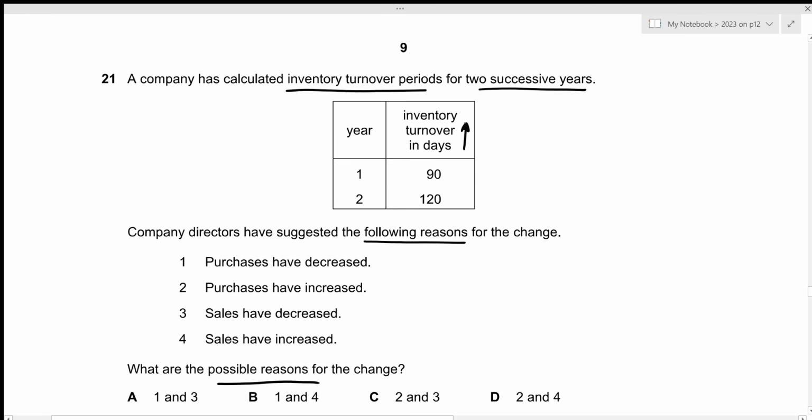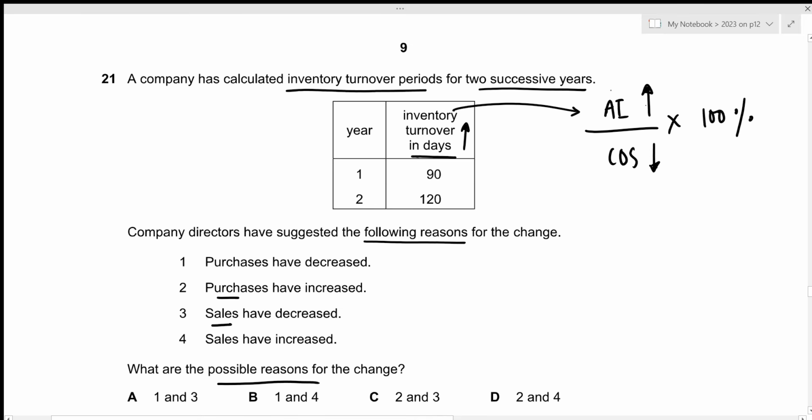Okay, for this one, we first need to know what's the formula for inventory turnover in days. That's average inventory divided by cost of sales multiplied by 100%. Okay, and we're looking at the impact of purchases and sales. Remember that since we're looking at the increment in inventory turnover, either the average inventory should increase or the cost of sales should decrease, right? And average inventory is just opening inventory plus closing inventory by 2. So it means that both the opening and closing inventory should increase for the average inventory to increase.